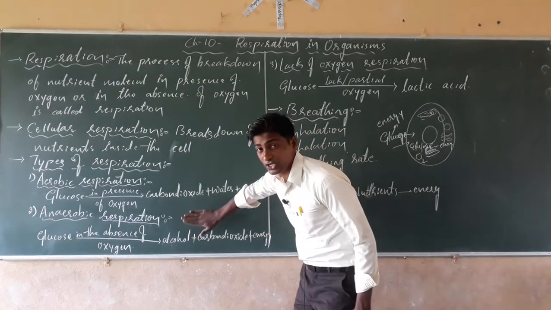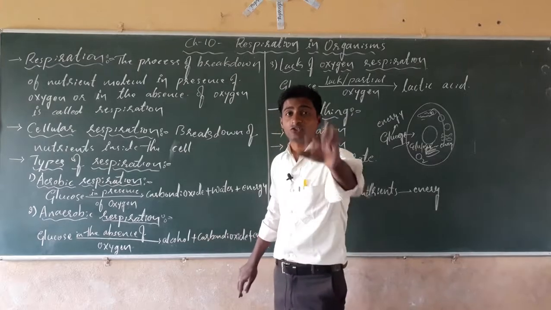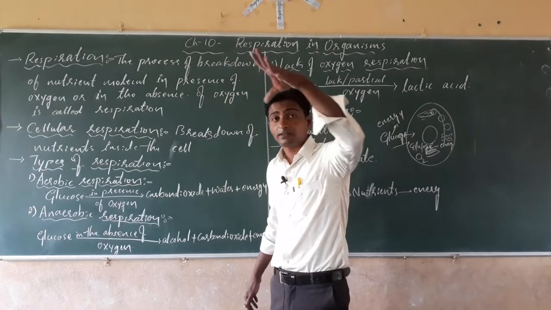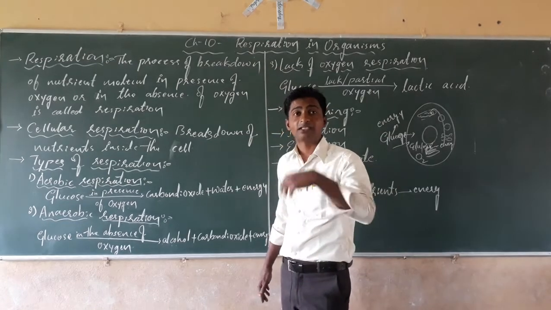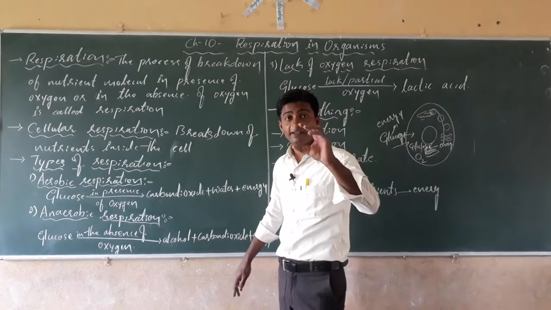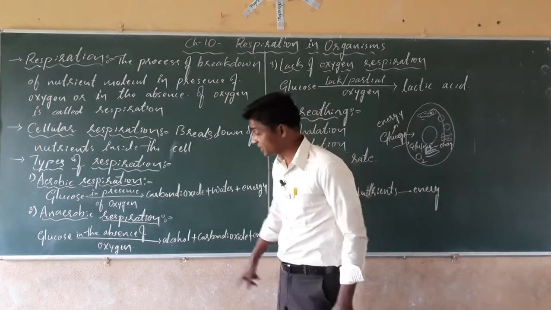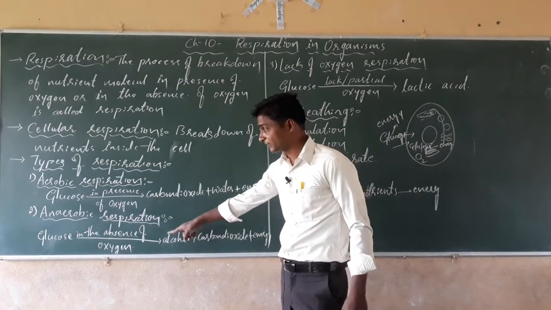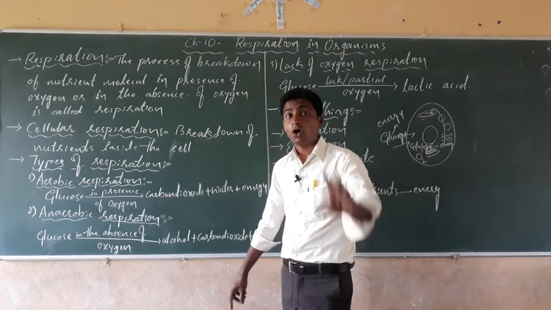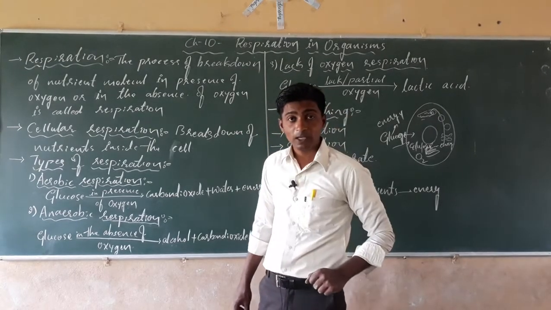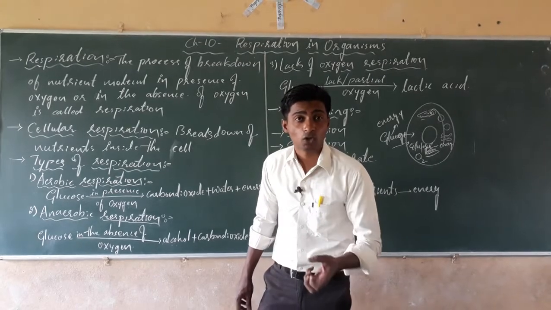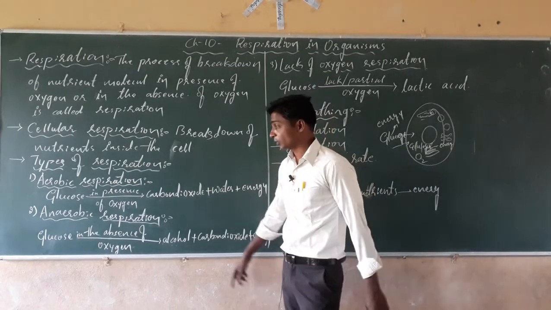Such kinds of respiration take place in the yeast cell that we add to bread while making bread and cake, that makes it spongy. Why is it spongy? Because of the release of carbon dioxide, which takes place in the yeast cell or in the fermentation process. Fermentation means the process of preparing alcohol with the help of sugar solution.